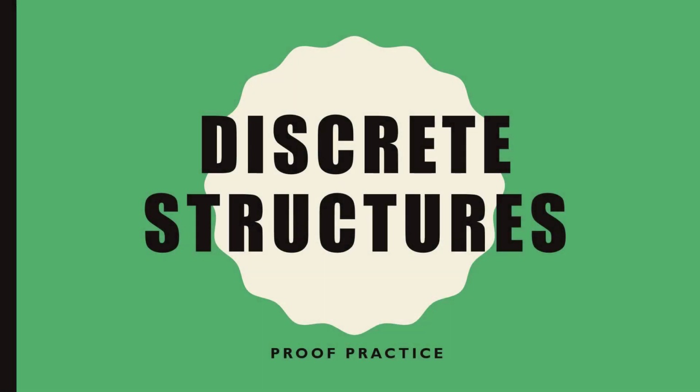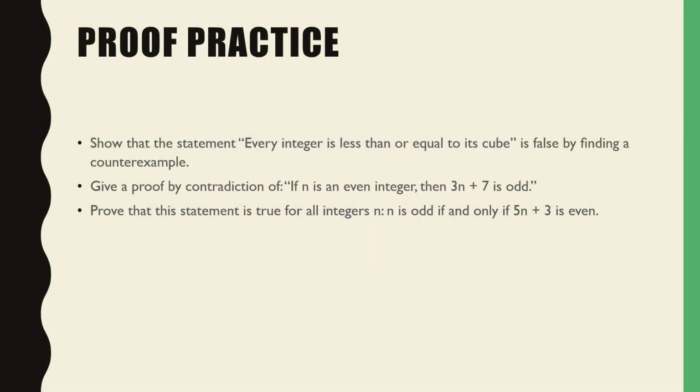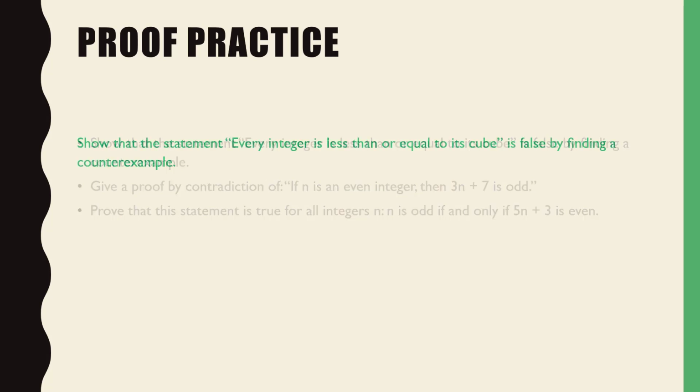So again, the point that I mentioned a minute ago is the way to get good at this stuff is to practice. So go through these again and practice them, all right? So these are the proofs that we're going to be looking at. Show that the statement every integer is less than or equal to its cube is false by finding a counterexample. Give a proof by contradiction of if n is an integer, therefore 3n plus 7 is odd. And finally, prove that this statement is true for all integers n, that n is odd if and only if 5n plus 3 is even. Those are the three. Okay, let's take a look at them.